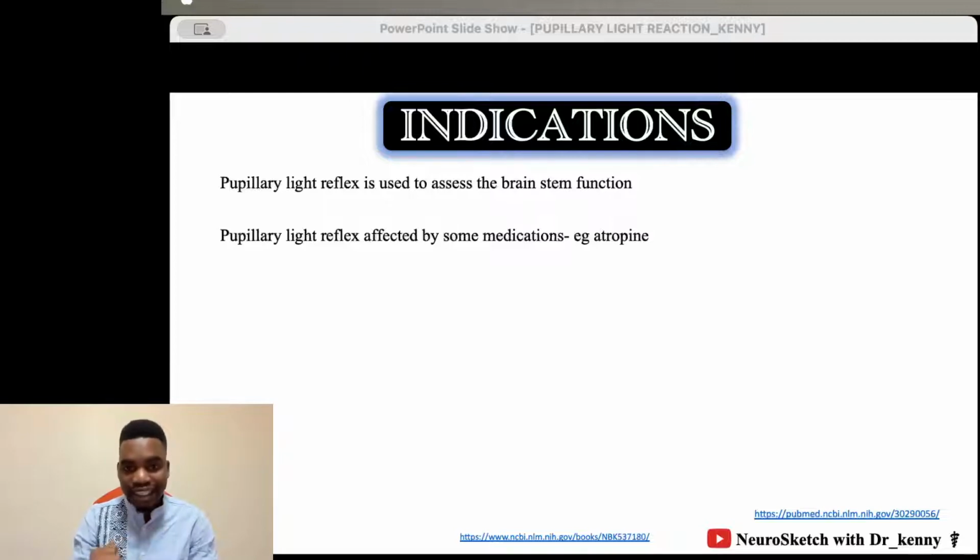We need to also assess all other brainstem reflexes, and we have a separate discussion about all of this. But we know sometimes the pupils are affected by some medications. For example, atropine dilates the pupil, so the pupil will be fixed and dilated. So assume we find someone who has had a motor traffic accident, and now if you shine the light, the pupils do not react to light, they remain dilated.